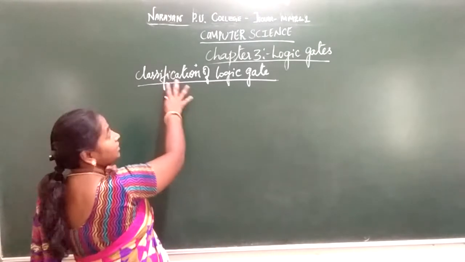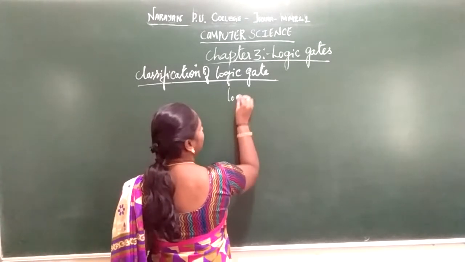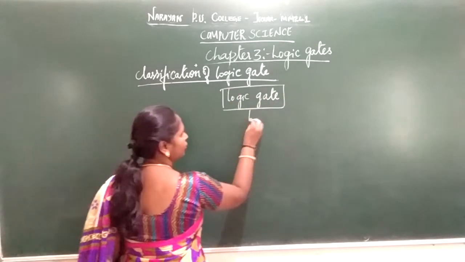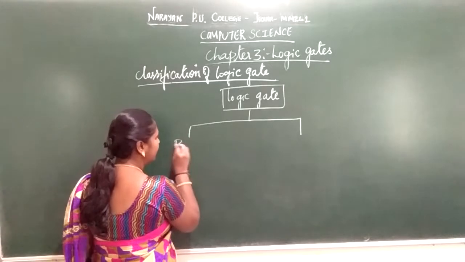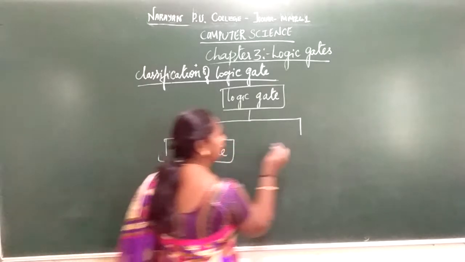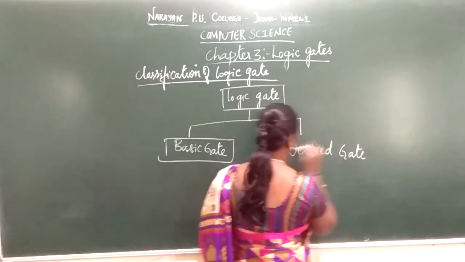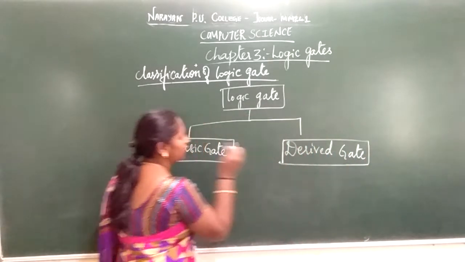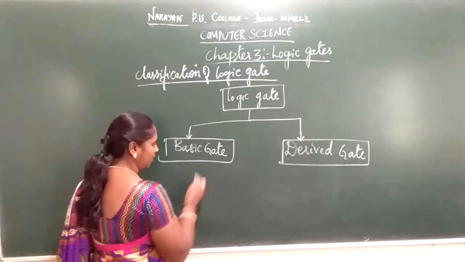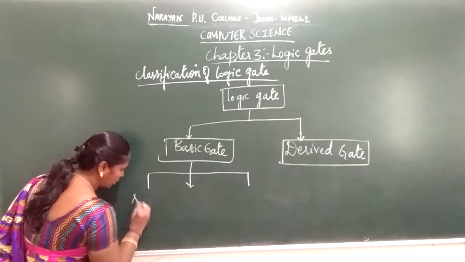Next we are going to discuss the classification of logic gates. How is a logic gate classified? First, the logic gate is classified into two different types. One is the basic gate. The second one is the derived gate. Your basic gate is classified into three types. One is the NOT gate.